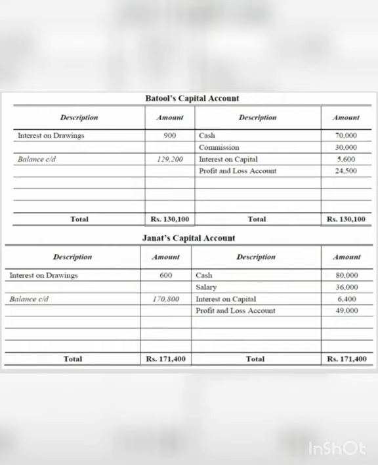Okay, so I hope I have explained this to the best of my capability, and it should be clear to you all. For now this is the basic of PL appropriation account, and in the upcoming part, that is part 2 of PL appropriation account, we will discuss some questions. First we will start with simple questions, so that you get very clear with the journal entries, capital account and PL appropriation account. Then we will raise the standard, and then we will do some adjustments relating to commission and drawings, and some tricky questions as well, and then we will close this topic. For now, thank you.